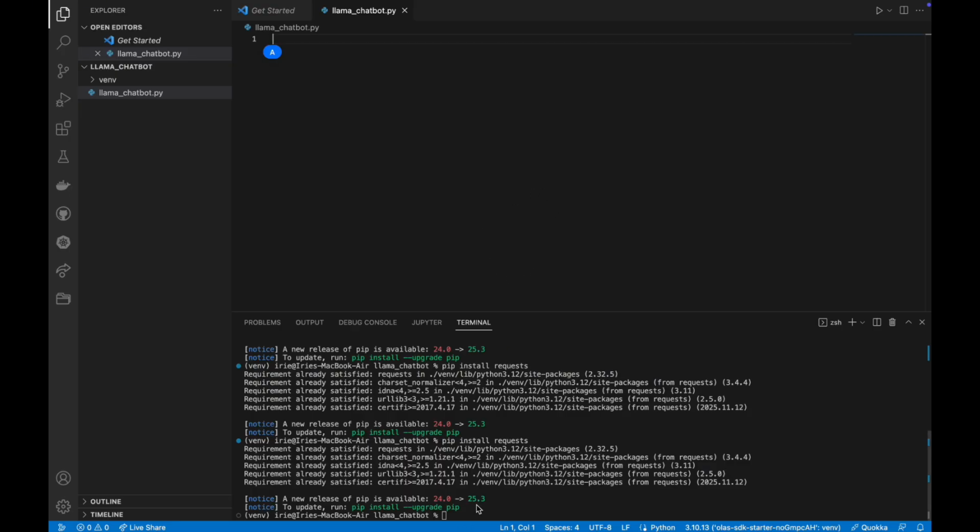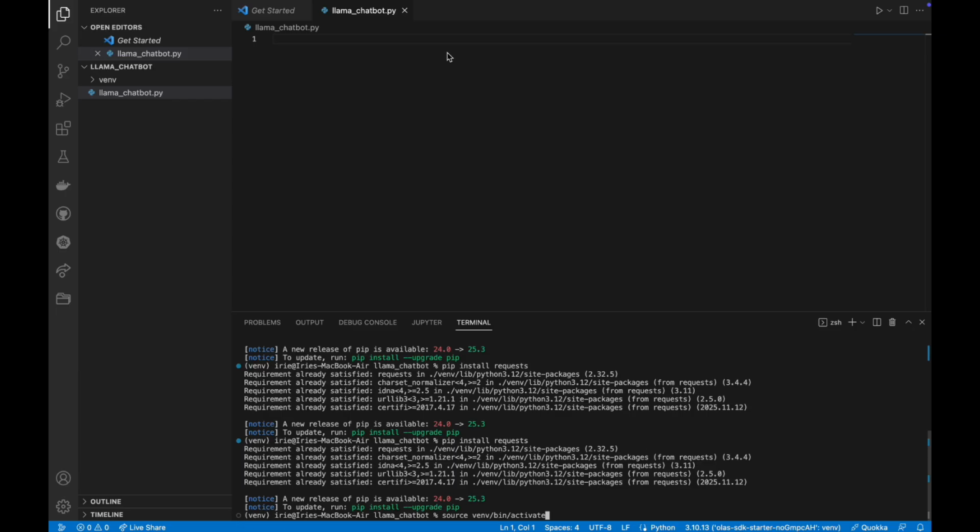So first we have to create our directory, I have an empty folder here already. If you don't know how to create it, we just type mkdir LlaMA chatbot, then you go to create an environment. So we are inside this LlaMA chatbot, or if you're not, you just type cd LlaMA chatbot. Then you use python3 -m venv to create a virtual environment, and then you have to activate it by source venv/bin/activate. So we'll have the venv here, and you already have this sign here that it's activated.